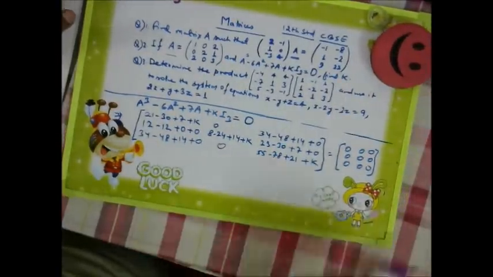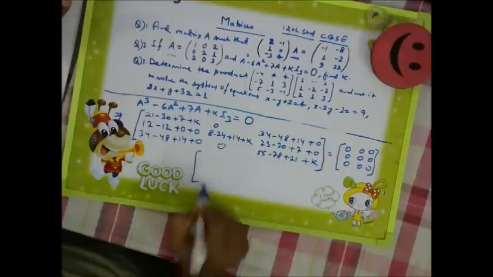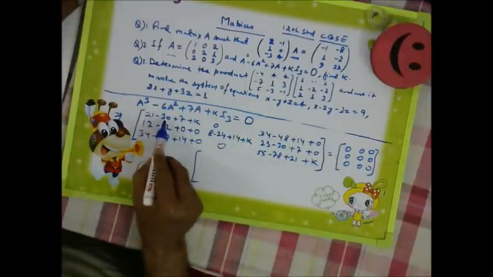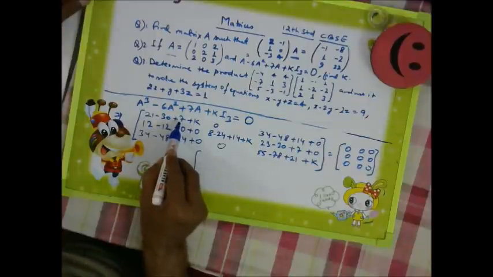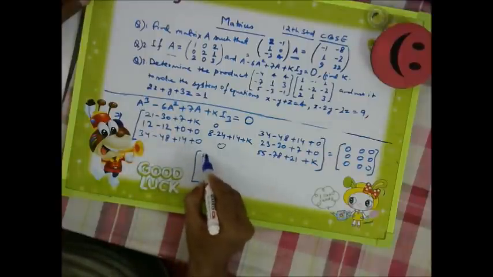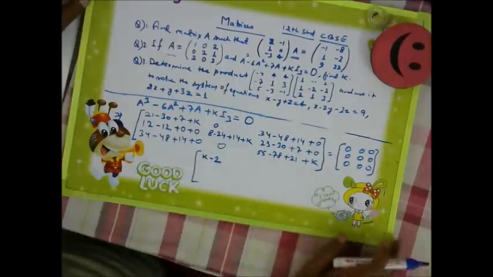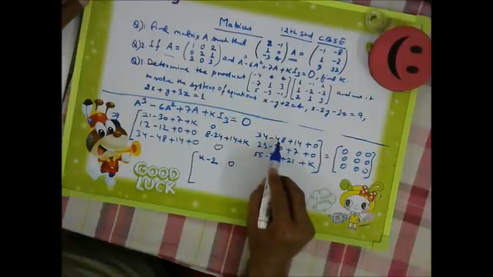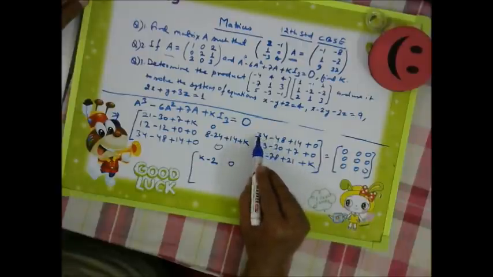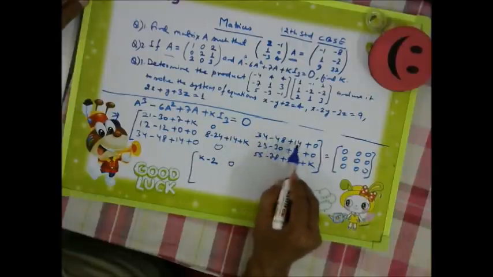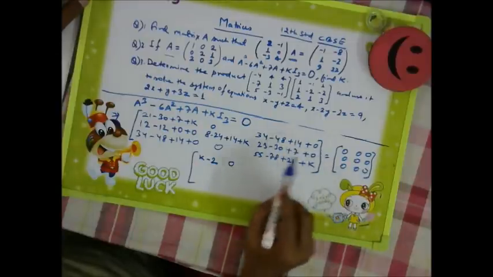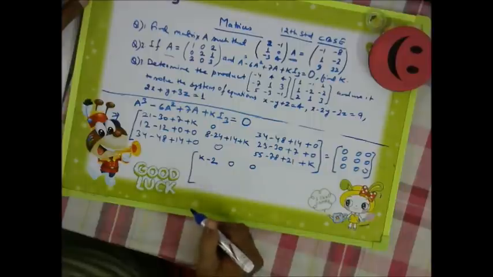So here what we have got? 21 minus 30, so it is minus 9. Minus 9 plus 7, it is minus 2. So here we have got k minus 2. In between we have got 0. And here, 34 plus 14, 48. 48 minus 48, it will become 0. It will also become 0.